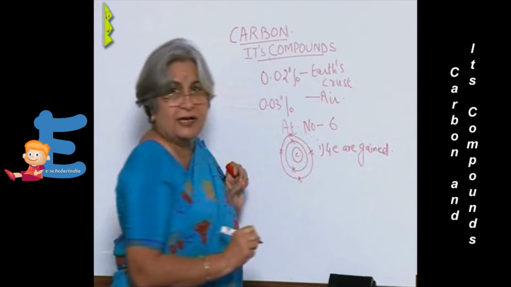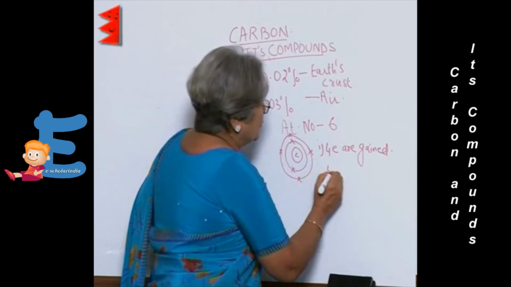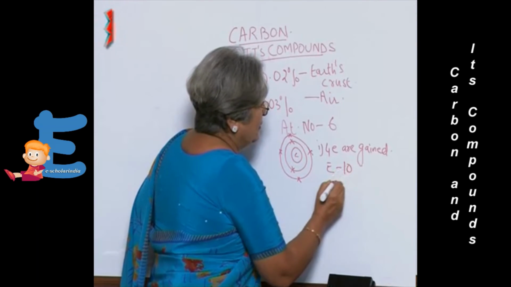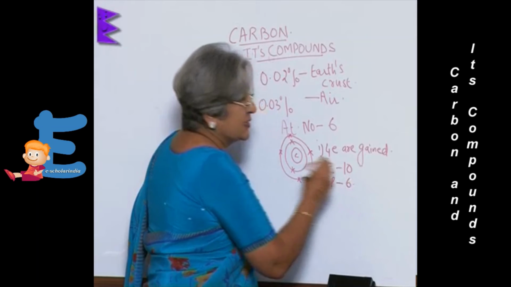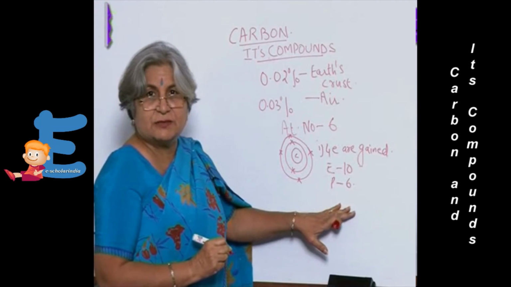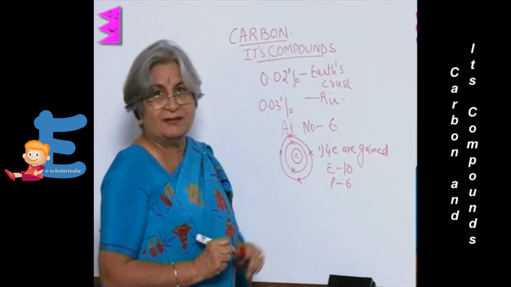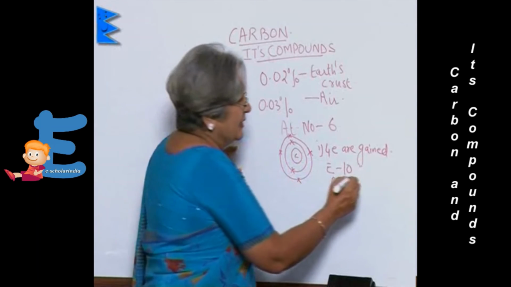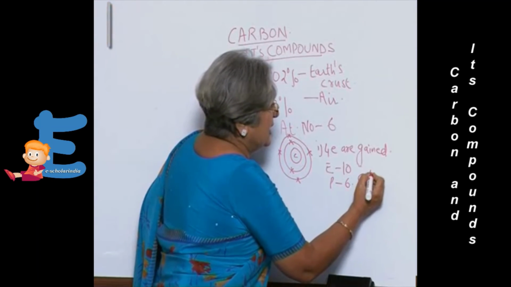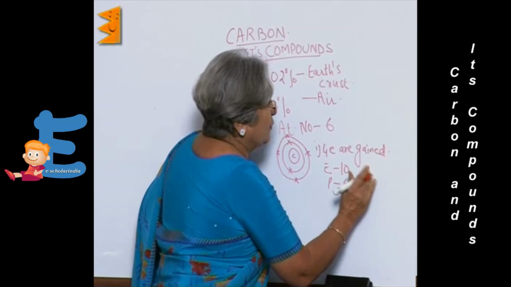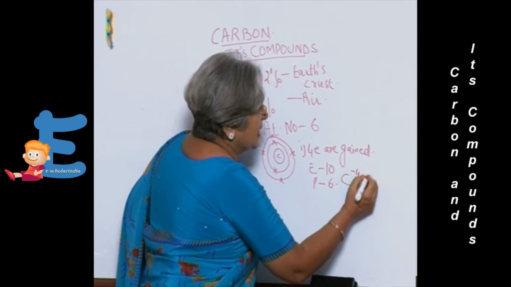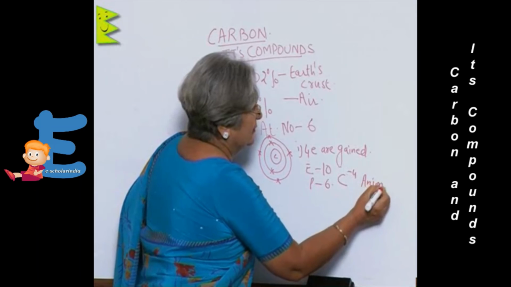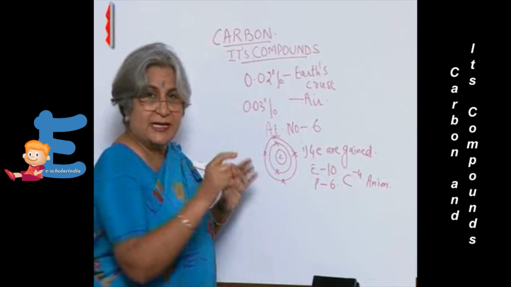So if 4 electrons will be gained, then electrons will become 10 while protons will be 6. How will 6 positive charges manage 10? It cannot. And if it does, then the carbon will become C minus 4. That is an anion. Okay. What is the second situation?